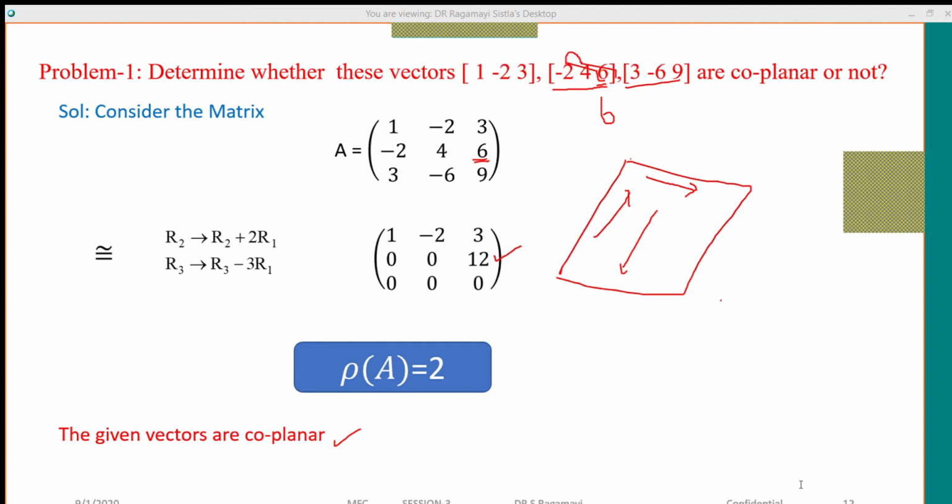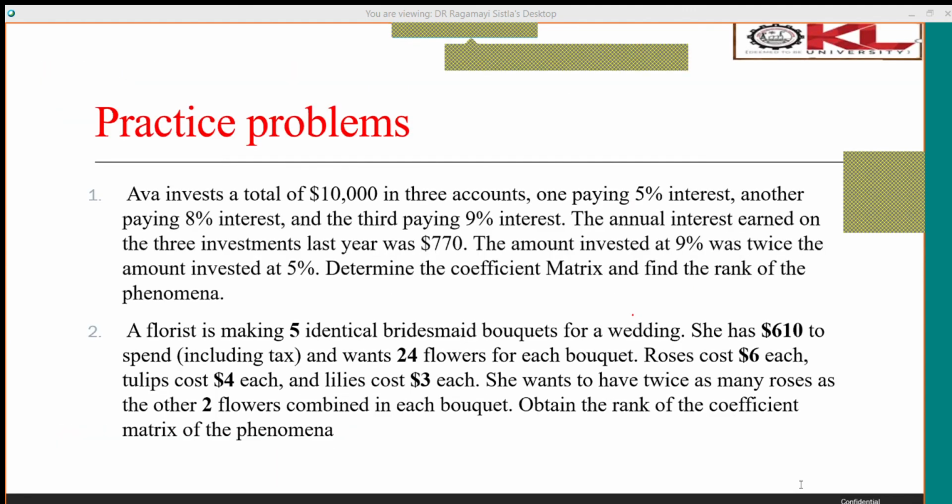So actually you people know how to find whether vectors are coplanar or not using the scalar triple product. Now we introduced a new concept using echelon form. How can we find them as coplanar or not? This is a new concept. Now these are the practice problems.